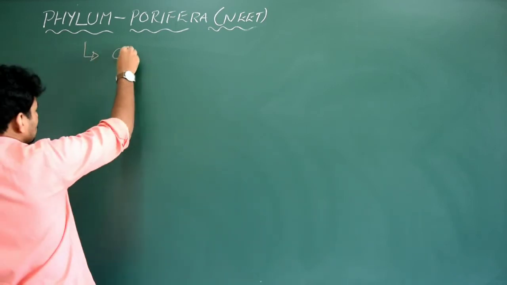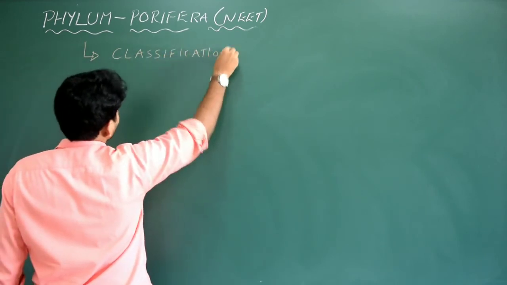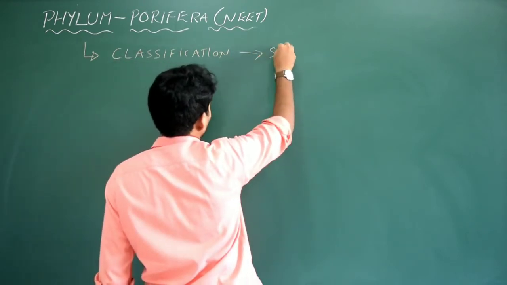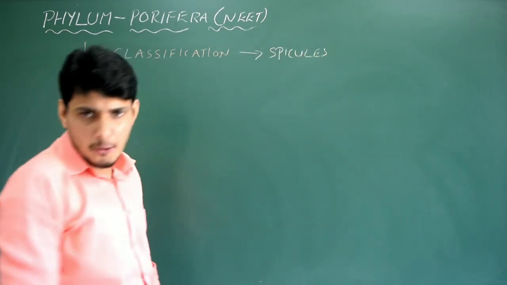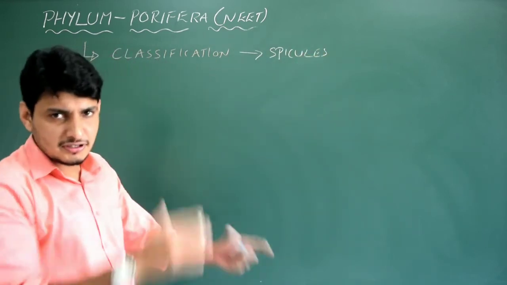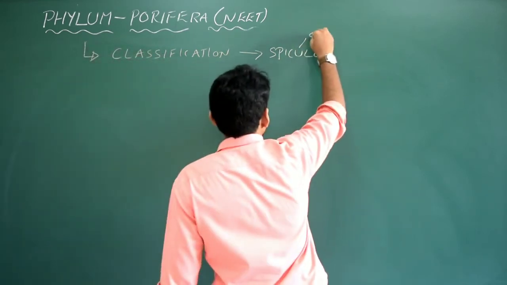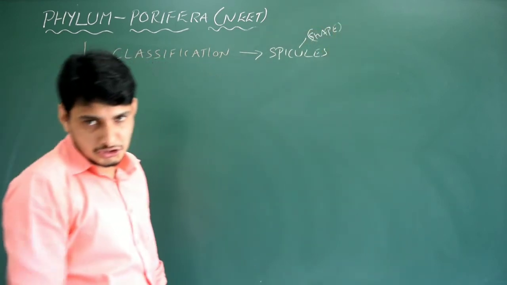So classification. We go with three types of classification in sponges. The classification is mainly based on the type of spicules the sponges bear. What type of spicules they have? You know what is a spicule? The defense type of structures in sponges. So the classification is based on what is the shape of the spicules in that particular sponge.